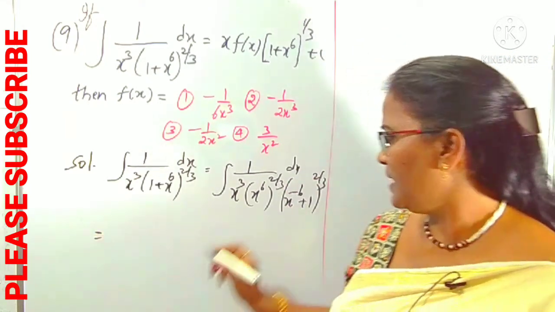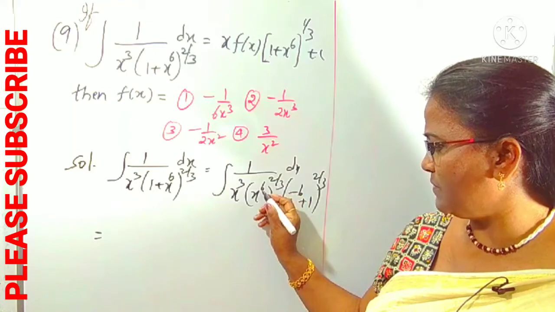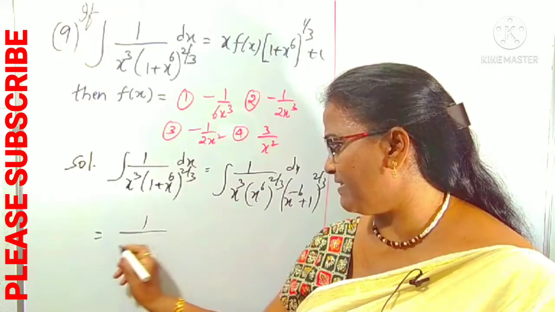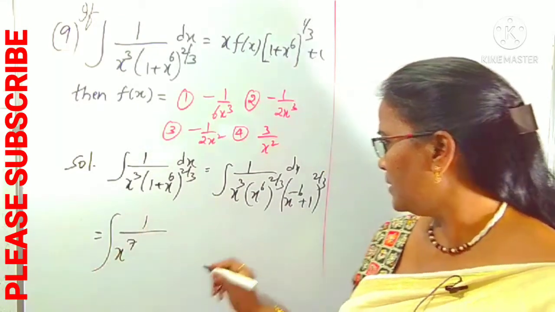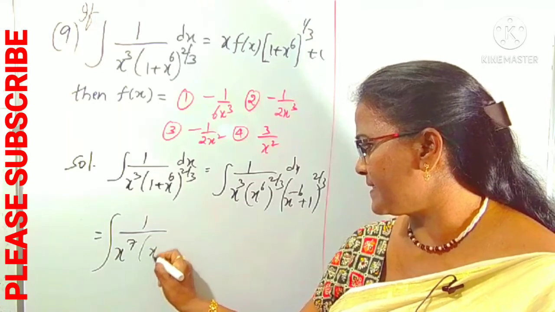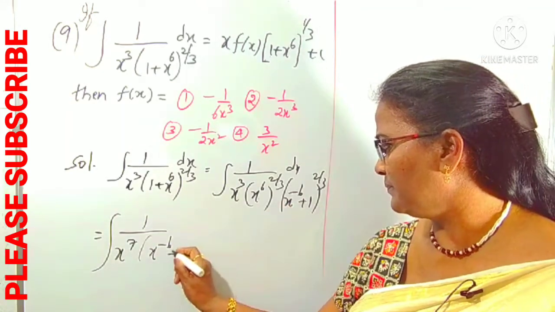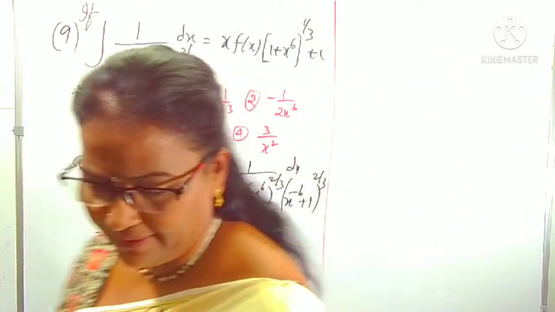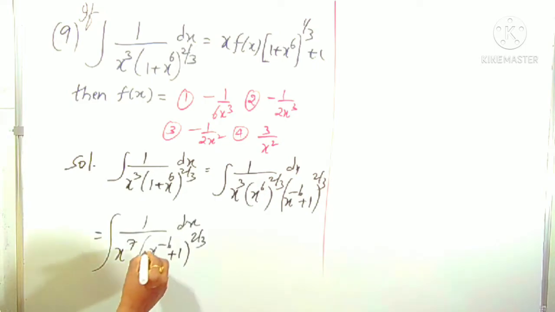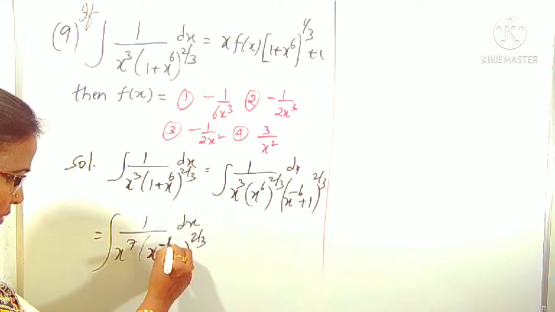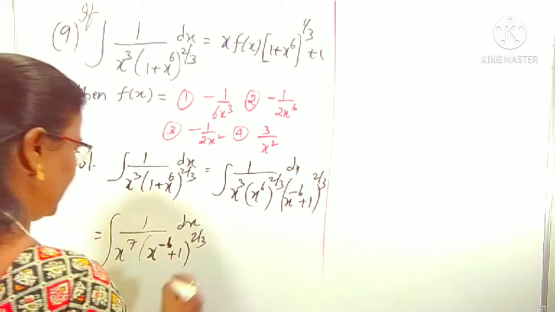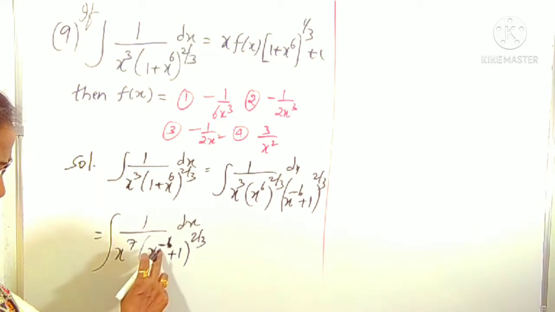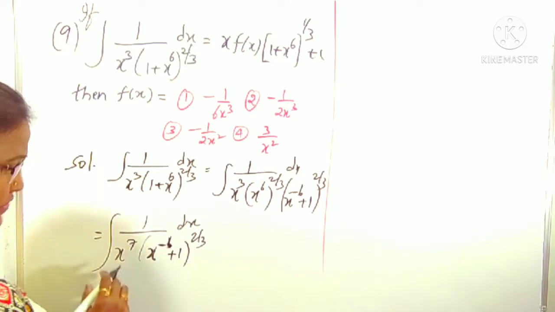Next step. 3 cancels in 6 two times, 2 into 2 is 4, so x power 4 here and x power 3 here means 1 by x power 7, integral of x power minus 6 plus 1 power 2 by 3 whole dx, right? Now you can understand what the derivative of x power minus 6 is. What is the derivative of x power minus 6? I am writing again: this is 1 by x power 7, I am writing x power minus 7, and x power minus 6 plus 1 whole power 2 by 3 I am also writing in the numerator.